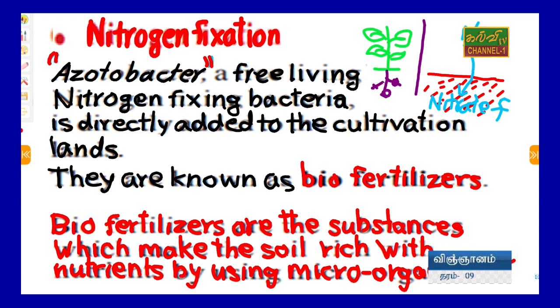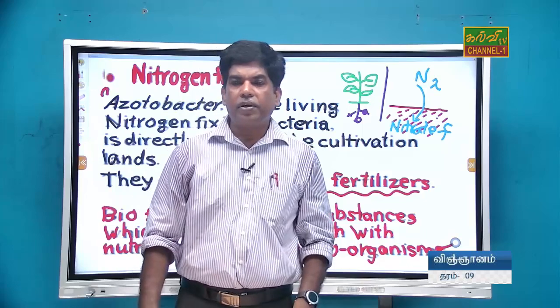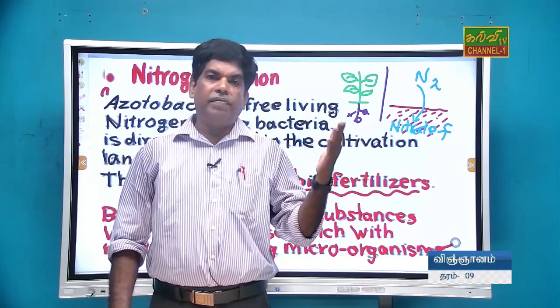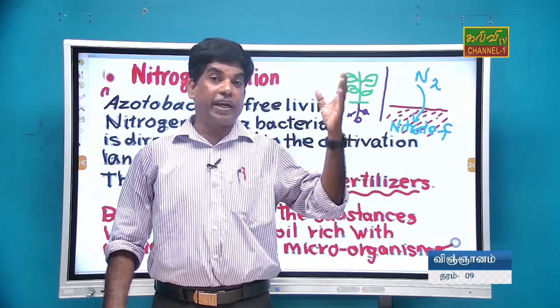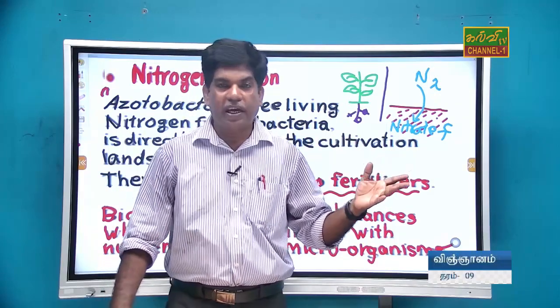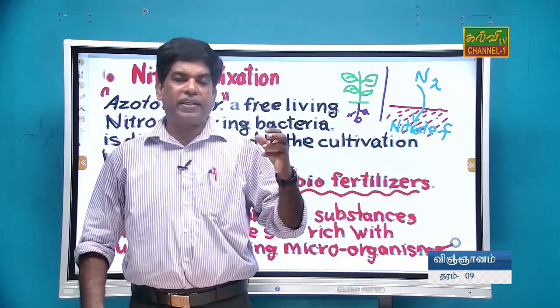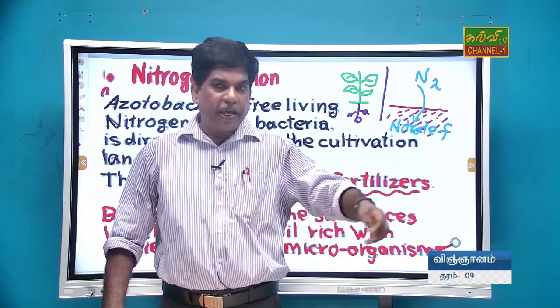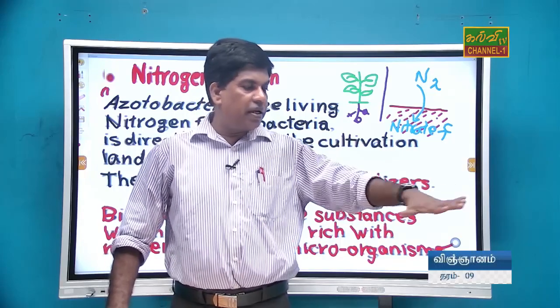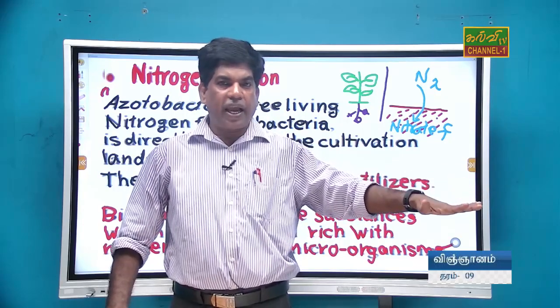What happens? Yes, biofertilizer. Earlier we studied Rhizobium bacteria living together with plants, that means symbiosis. But Azotobacter is a kind of microorganism we can spread to agricultural land, cultivation land.